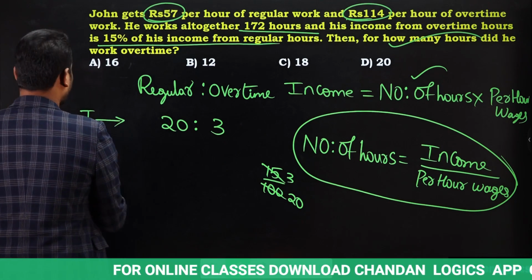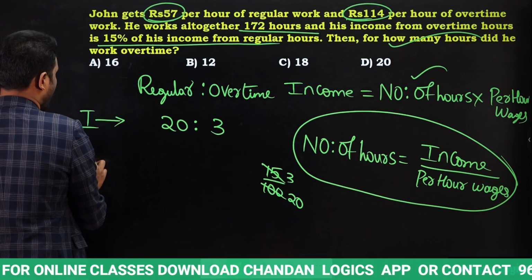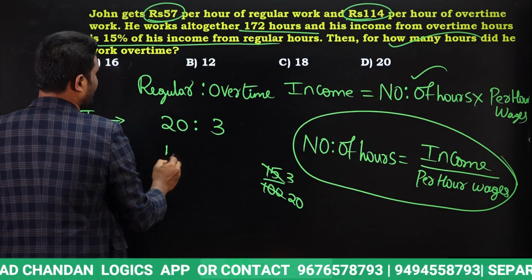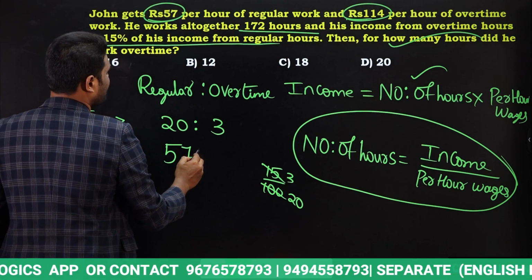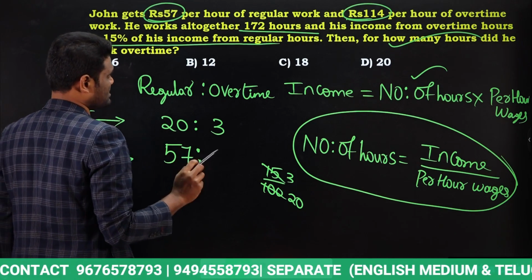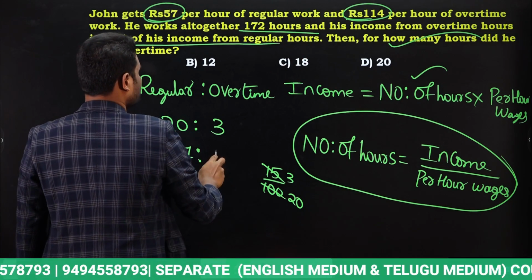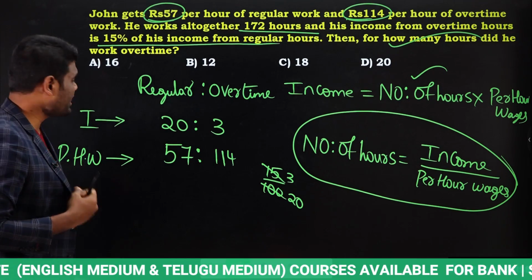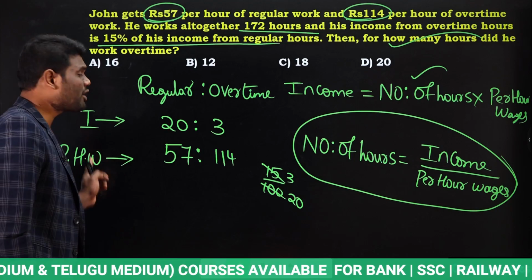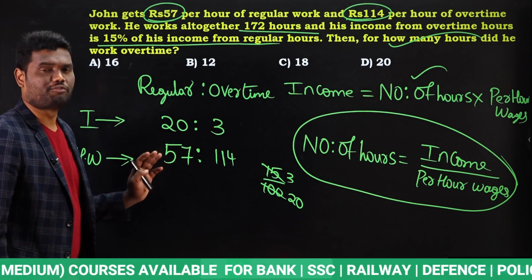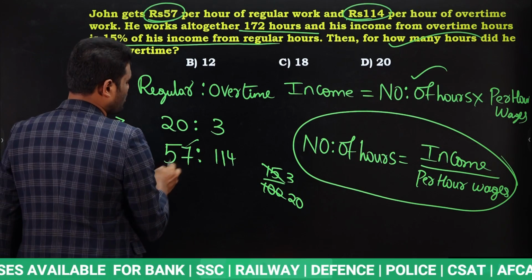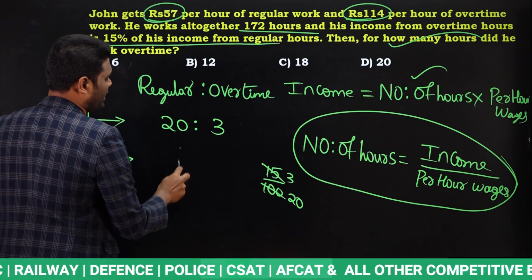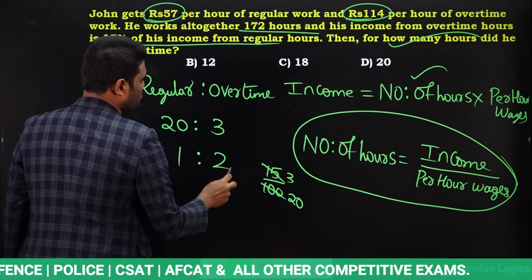Next, look at per hour wages. If you look at per hour wages, if he works regularly, he will get 57 rupees per hour. But when he is working overtime, his wages is 114 rupees. Per hour wages when he is working regularly is 57, and when he is working overtime is 114. If you calculate the ratio, 57 cancels one time, 57 cancels 2 times, which means the ratio is going to be 1:2. Yes or no? Here the ratio is 1:2.